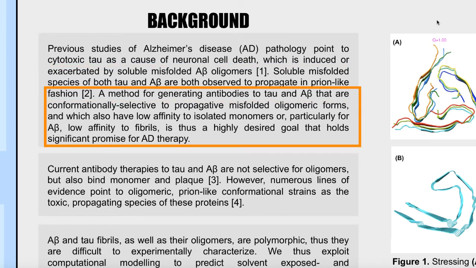So we would thus like a method for generating antibodies to tau and A-beta, where those antibodies are conformationally selective to the propagative misfolded oligomeric forms. They would also have low affinity to isolated monomers, or particularly for A-beta, low affinity to fibrils and plaque, to avoid target distraction and ARIA-related complications.